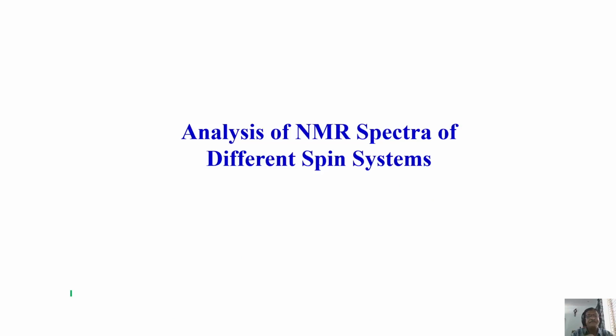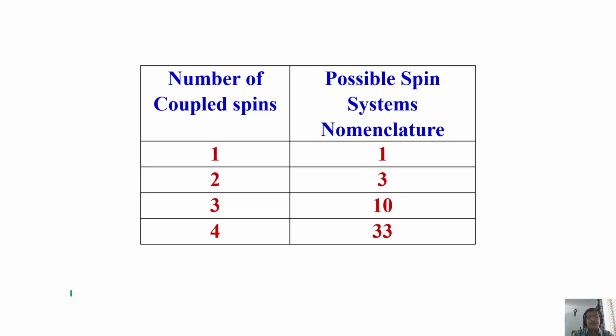very interesting. So far I was telling you about the Pople notation. Now we analyze the spectrum of different spin systems. All A3, A2, AX, AMX we analyze now. That gives you more of an idea about the NMR spectrum. Okay. We'll consider the number of spins and possible spin systems in the nomenclature. What is the possible spin system? I'll come to that. Don't worry, we will go ahead.